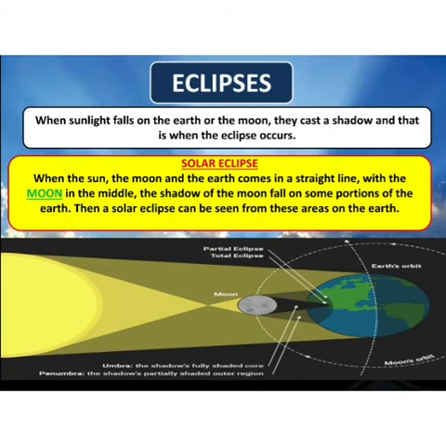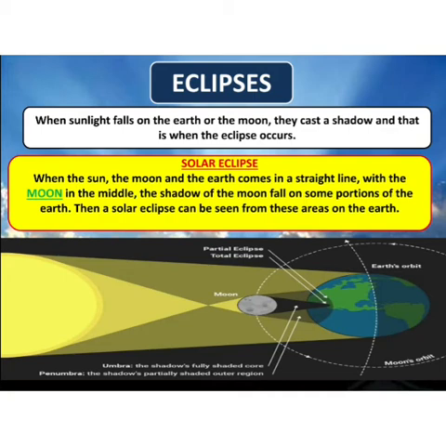Our next topic is eclipses. What do we mean by eclipse? When sunlight falls on the earth or the moon, they cast a shadow, and that is when the eclipse occurs. Two types of eclipse are there: solar eclipse and lunar eclipse. Let us study about solar eclipse first.